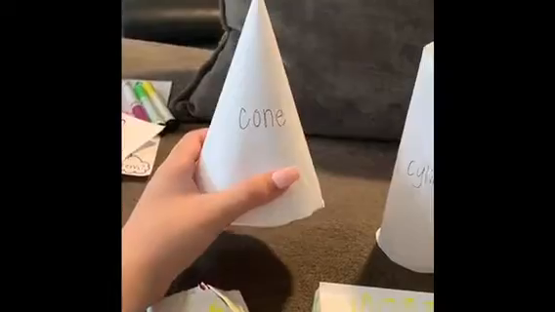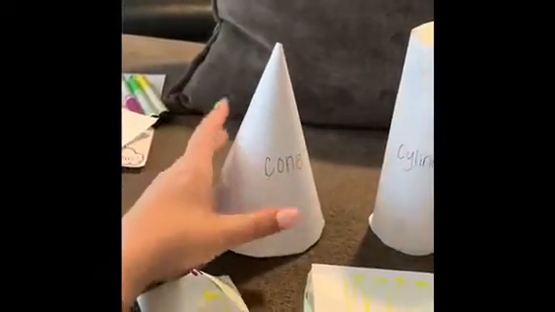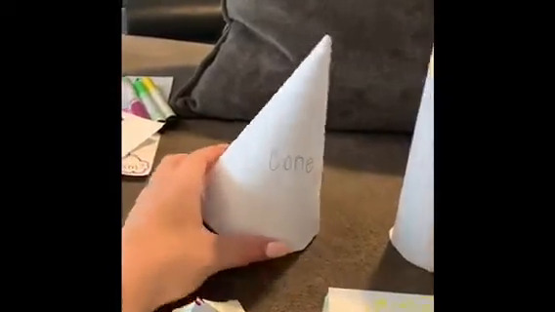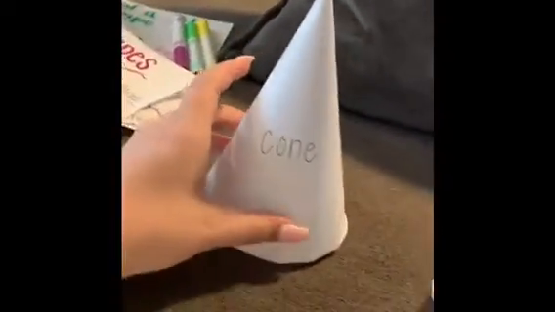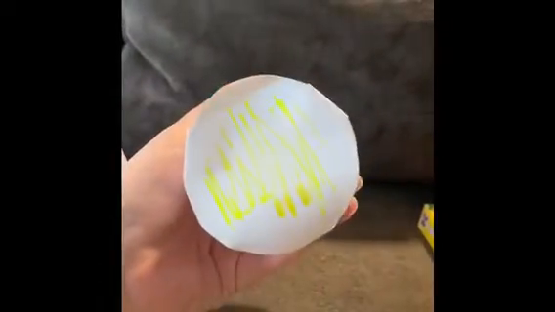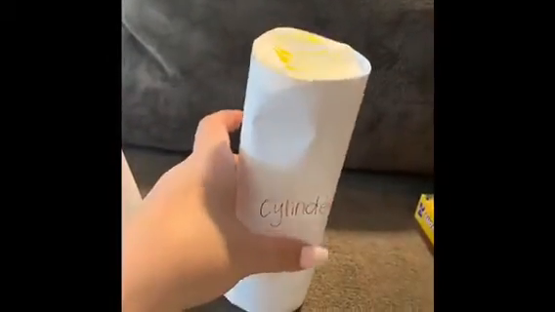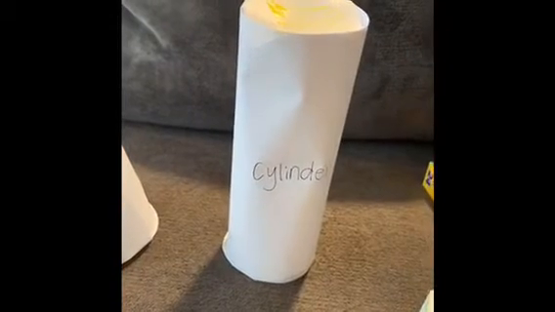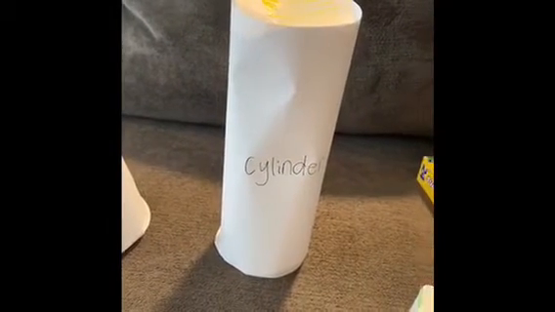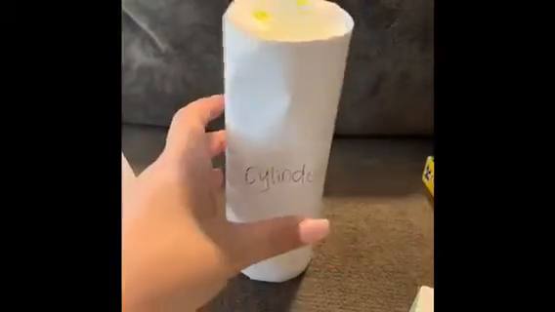And this is the cone. It kind of looks like a party hat, but it just has the one face on the bottom, no vertices, because remember, vertices are when 3 faces come together, and this one only has one face on the bottom, but it has a curved surface. That doesn't count as a face because faces are flat, so this is not a vertex. It just has the one face. The cylinder is going to have 2 faces, but also no vertices or edges. There aren't 2 or more faces connecting to each other or meeting,